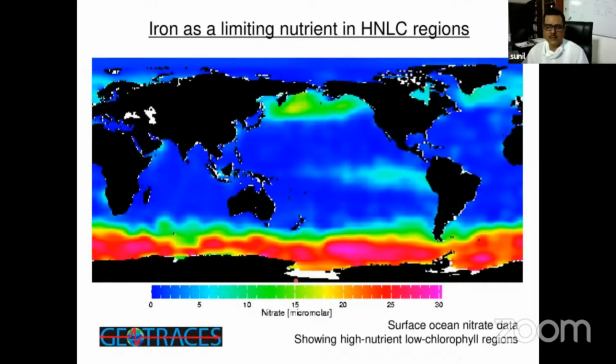So when people realized that these micronutrients play a very important role, they wanted to study the ocean for this. But at that time it was found that the data which exists in the ocean is very little.